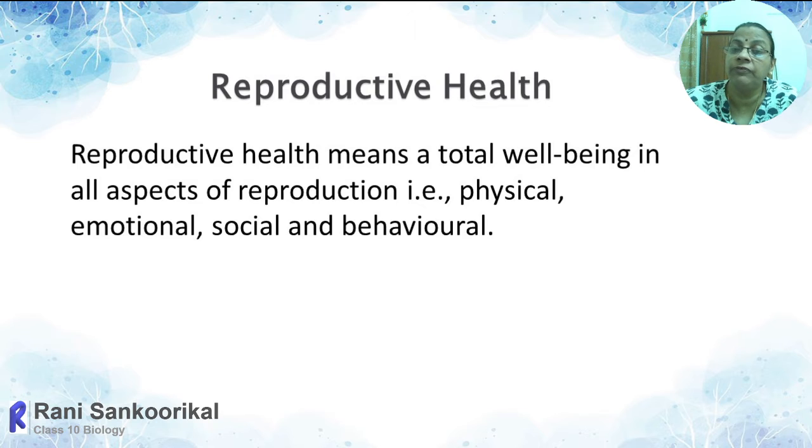Sometimes they behave in an awkward manner toward the opposite sex when traveling in a bus or in crowded places. There are certain social norms we have to follow, and if they deviate from that, it is called social unhealthy behavior.